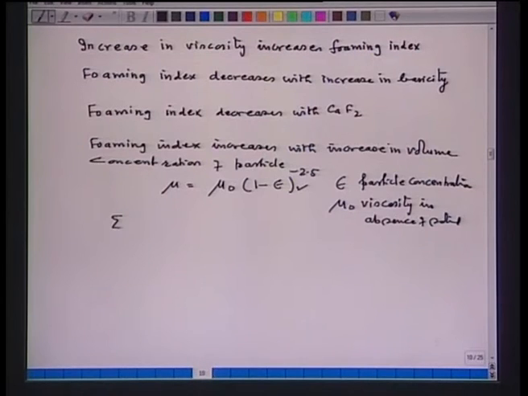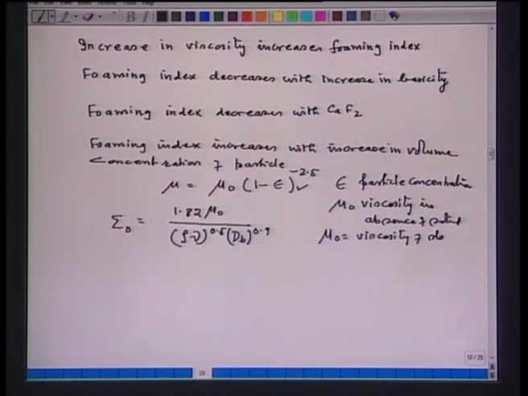Say foaming index sigma is equal to 1.82 mu naught upon rho to the power 0.5 times the diameter of the bubble raised to the power 0.9. Now, here mu naught is the viscosity of slag in the absence of solid particles, I am writing once again. That is to be substituted in kilogram per meter second, then rho is the density of slag, which has to be substituted in kilogram per meter cube.